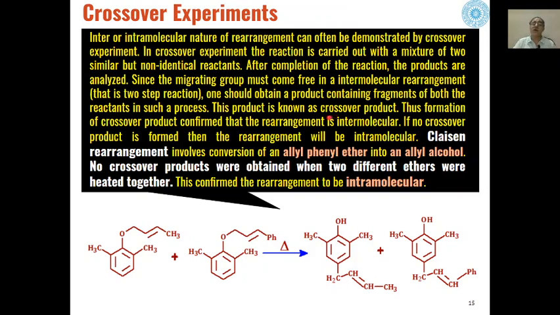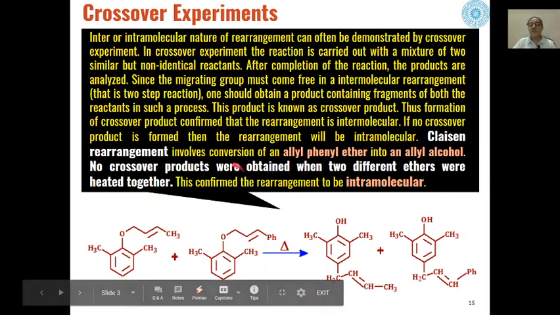So if such a product is formed, then that product is called a crossover product. And if during a rearrangement reaction crossover products are formed, that means the rearrangement is an intermolecular rearrangement. But if no crossover products are formed during the reaction, then the rearrangement will be an intramolecular rearrangement. So this whole process of crossover experiments can be explained on the basis of different examples.